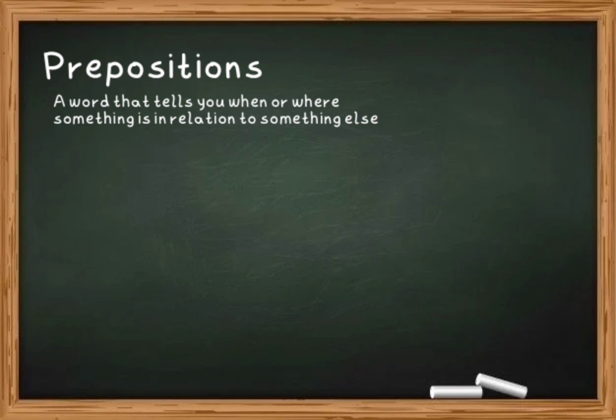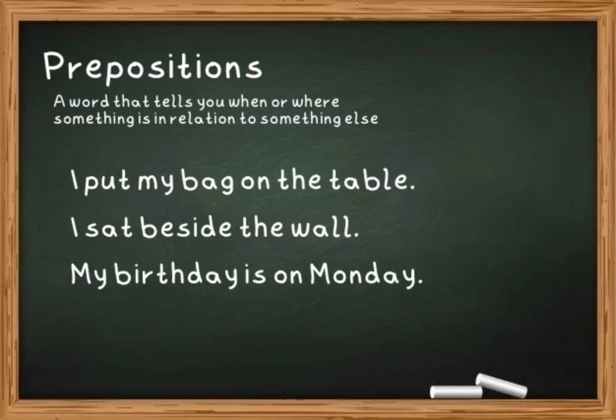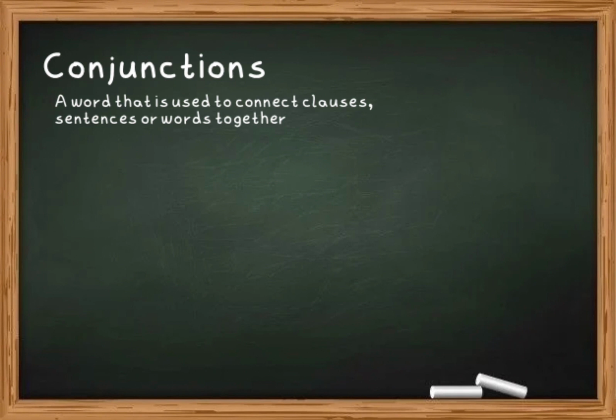Okay, let's move on to prepositions. Another topic that learners of English tend to find quite tricky. A preposition is a word that tells you when or where something is in relation to something else. For example, in, on, at, near, beside, to, by, and with. It tells you the relationships between words in a sentence. I put my bag on the table. I sat beside the wall. My birthday is on Monday.